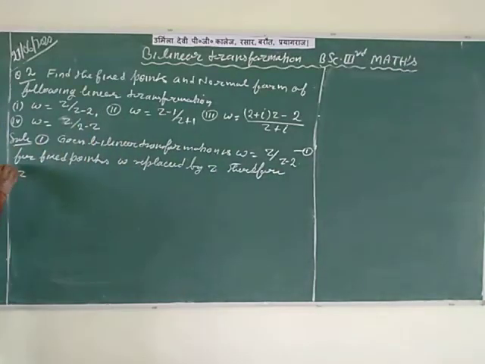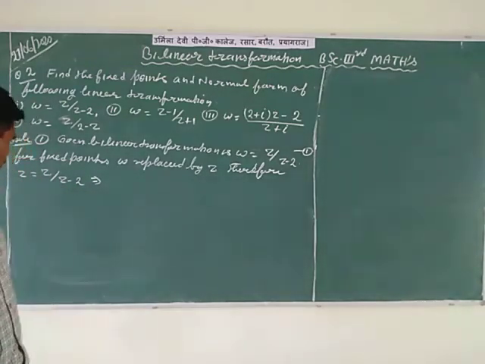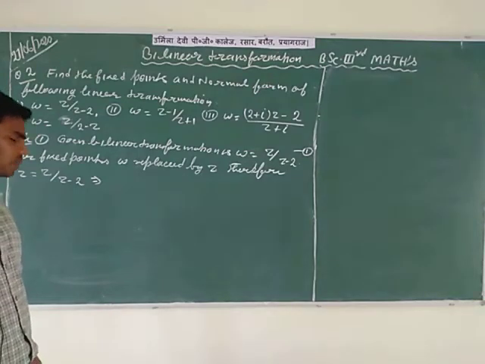Therefore z is equal to z divided by z minus 2.